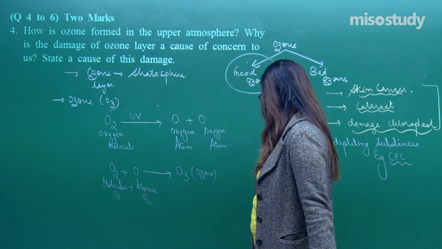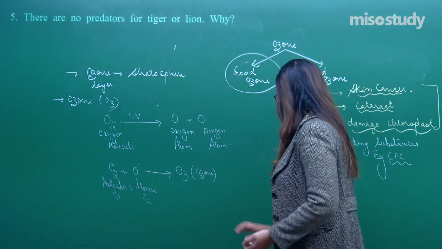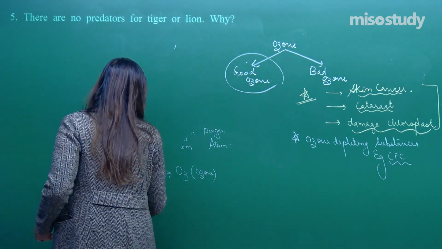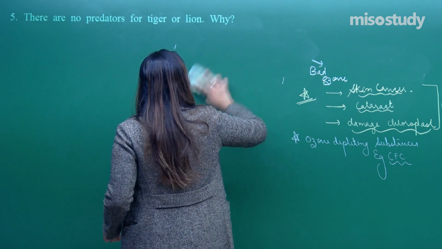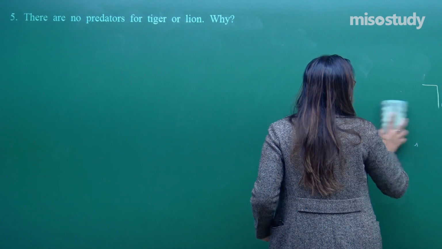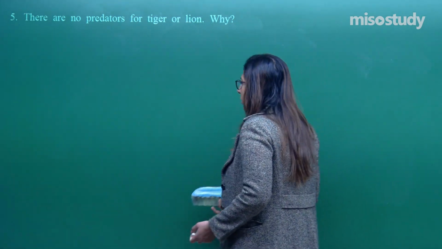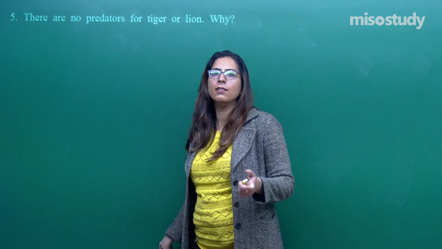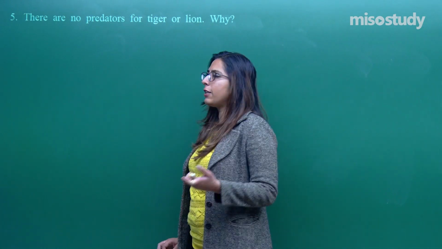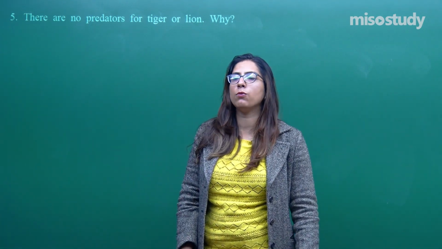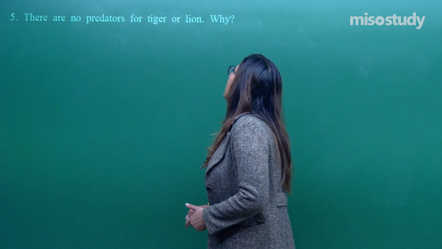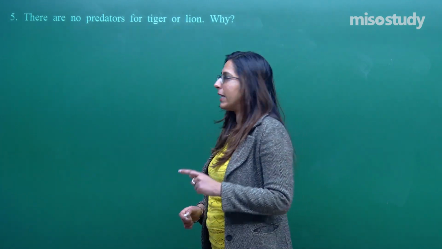Let's move on to the next question. Question number 5, students. Again, a very interesting question, and again it is of 2 marks. See, whenever you look at the marks, it gives you an idea of what to write in an answer. If it is 1 mark, you just mention a single word or a single sentence, if they are asking about a definition. When it is 2 marks, you have to answer in at least 3 to 4 lines along with examples, right? Now, there is no predator for a tiger or lion.